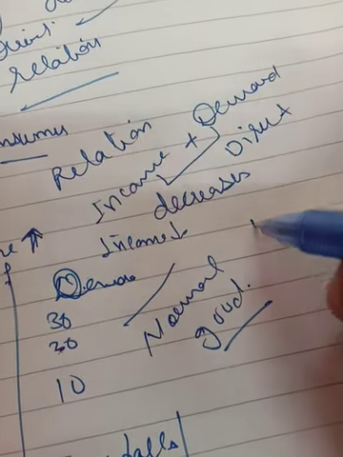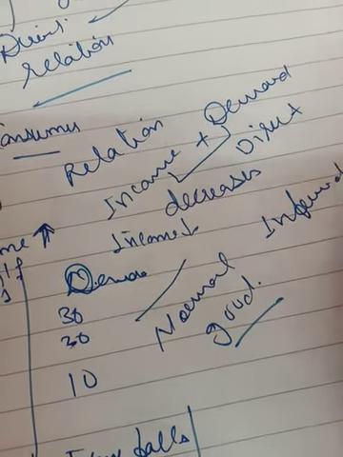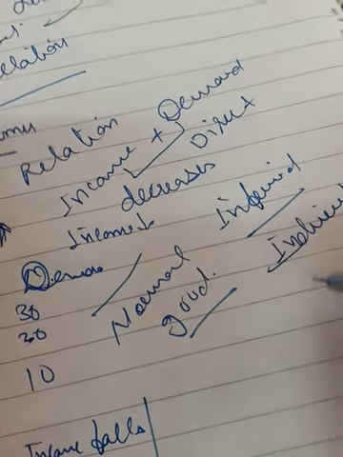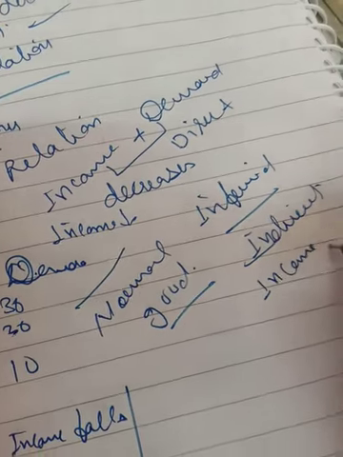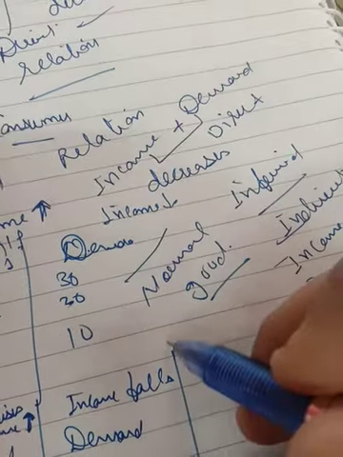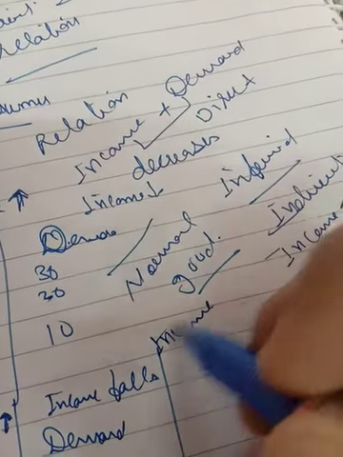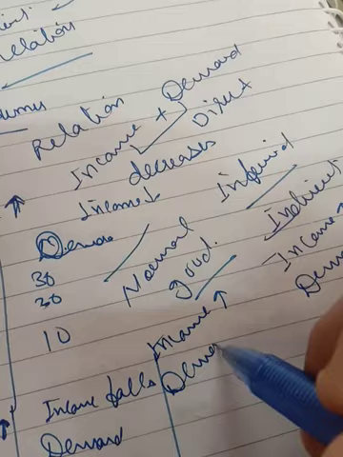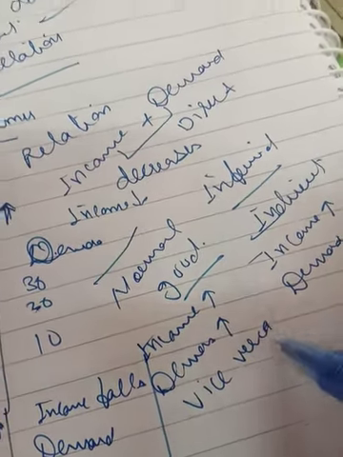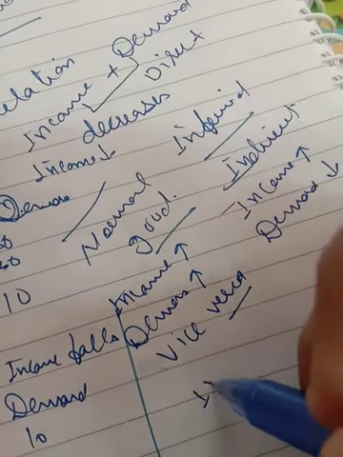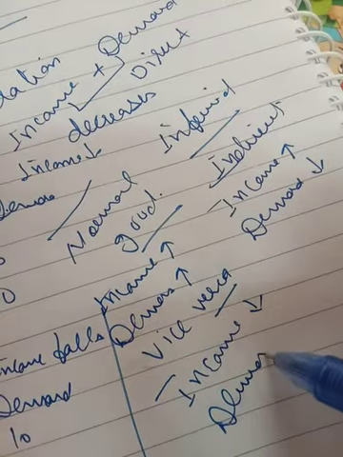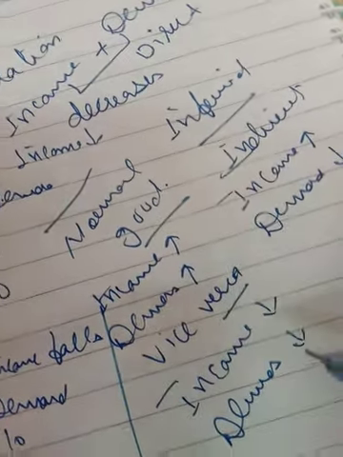And what about in case of inferior good? We are talking about the inferior good, then they have an indirect relation. Means if income rises, then demand decreases. And in the case of normal good, if income rises, then demand increases. And vice versa. Vice versa का मतलब कि इससे उल्टा होगा, अगर इनकम डिक्रीज होगी तो डिमांड भी डिक्रीज हो जाएगी. ठीक है, तो इस तरह से आप बात करोगे.